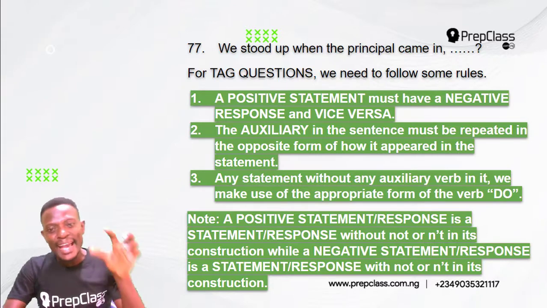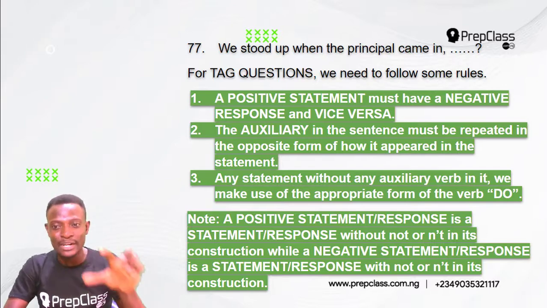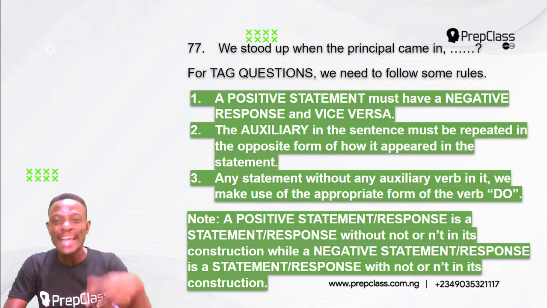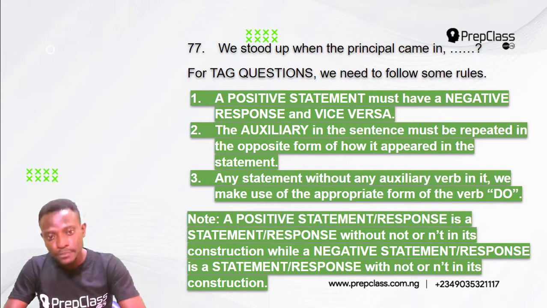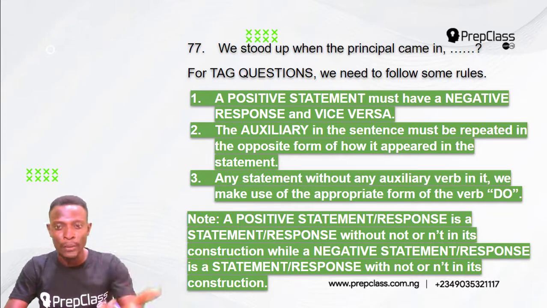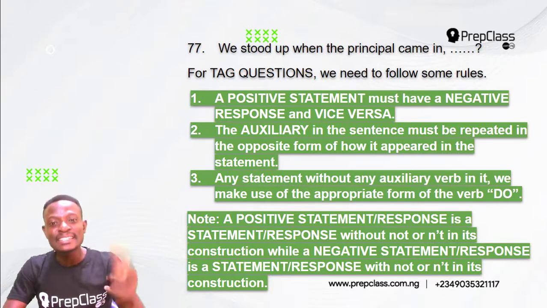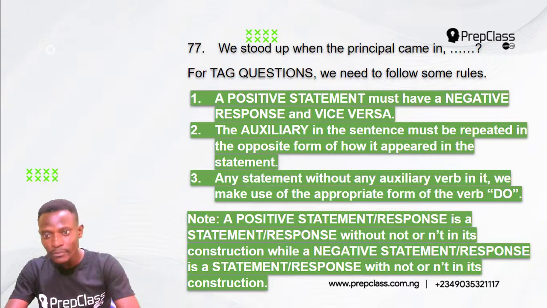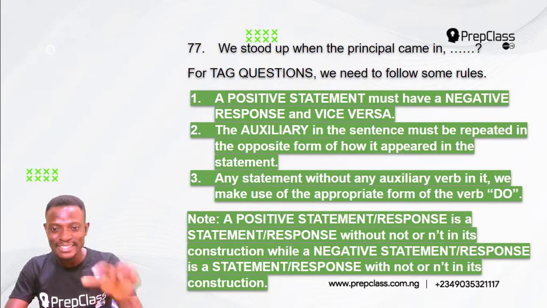Rule number 3. Any statement without any auxiliary verb in it will make use of the appropriate form of the verb do. So rule number 1. A positive statement must have a negative response and vice versa. Note, a positive statement is a statement without not or n't in its construction, while a negative statement is a statement with not or n't in its construction.